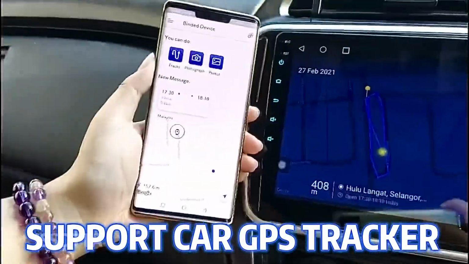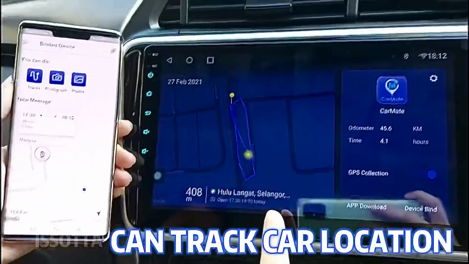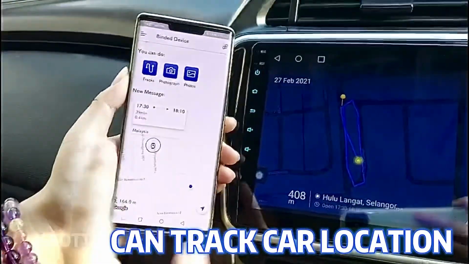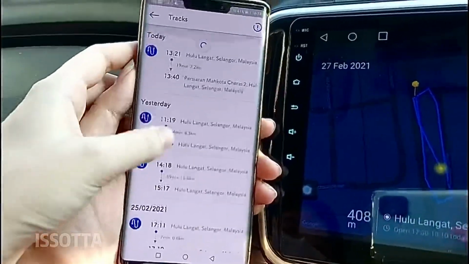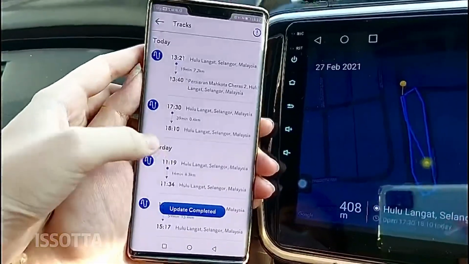You can use your phone to track where your car is located. Your phone here will update you. So this is the places I've been to before. It will show you here on your phone.